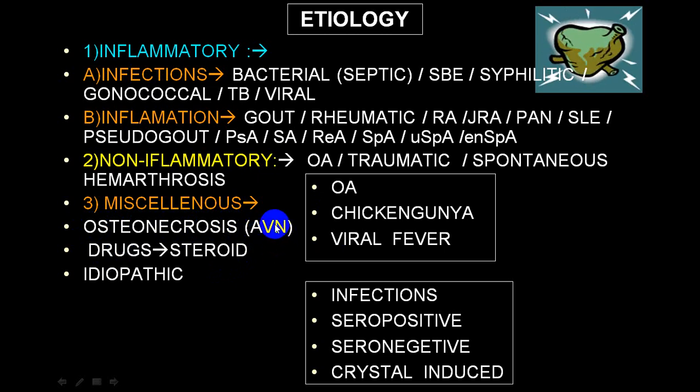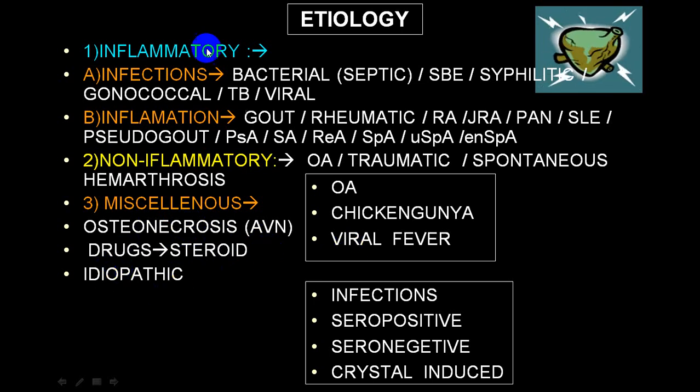The most common cause of that particular condition is sickle cell, idiopathic, and once in a while trauma also. In that group you can get avascular necrosis of the head of femur, and some drugs, particularly steroids, can also produce avascular necrosis of the head of femur, and even drugs like steroids can produce damage to the bone and can produce damage to the joints.